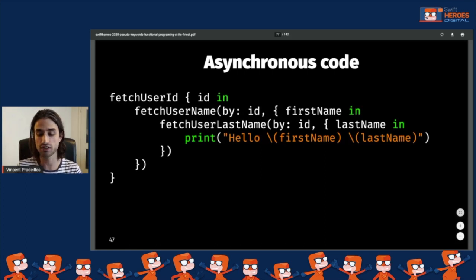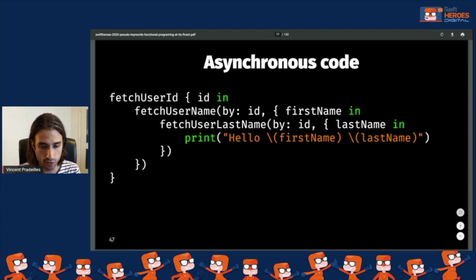Of course, that scales very badly, and it's known in software development as callback hell, because you are nesting callbacks together, and if you need to add a new call or switch the order of 2 calls, it becomes completely unmanageable. And if you want to manage errors, it's even worse.